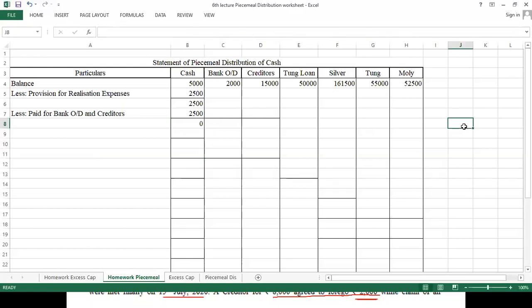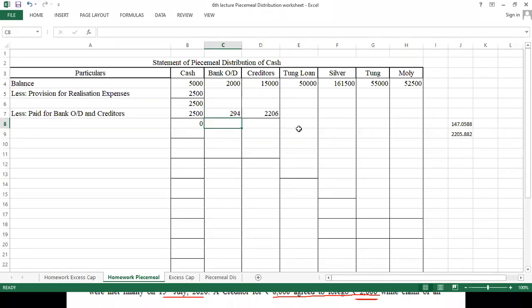Now this total 2,500. Look at here. Equals to 2,500 divided by 2:15 का total कितना हुआ? 17. Okay. So 1,48,000 was 1 unit. Multiply by 15 units of creditors. So it comes to 22,206. So here it will be 294. Okay.